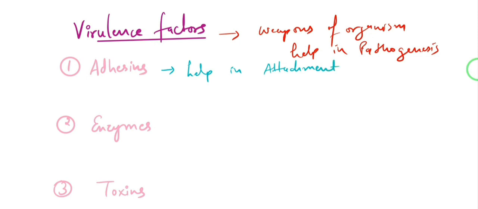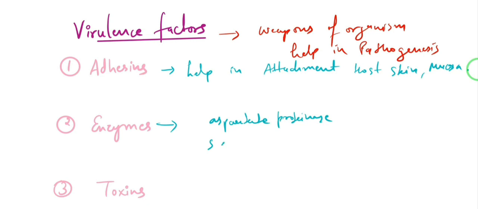Now, as they are commensals, the Candida genus will use adhesins for attachment to the host skin or mucosa. Now, there could be production of some enzymes such as aspartate proteinase and serine proteinase. Now, these are going to help in tissue invasion. These are enzymes, and they will help the organism to invade our tissues.